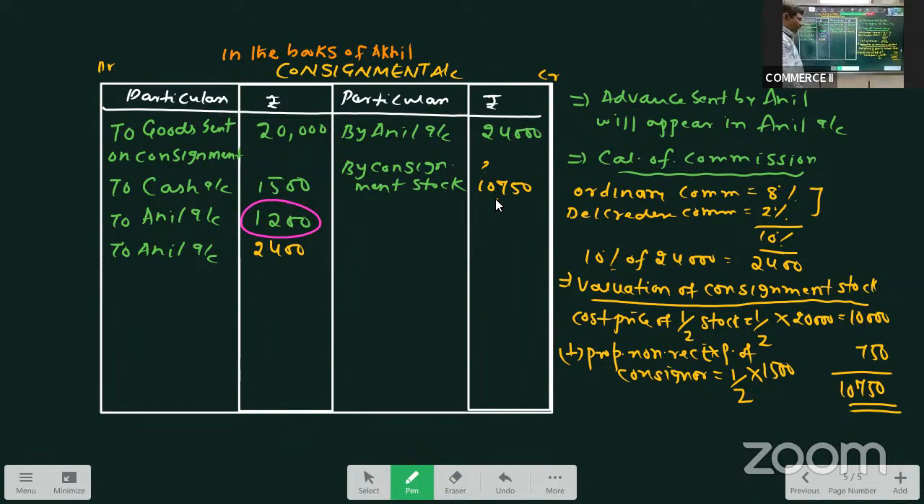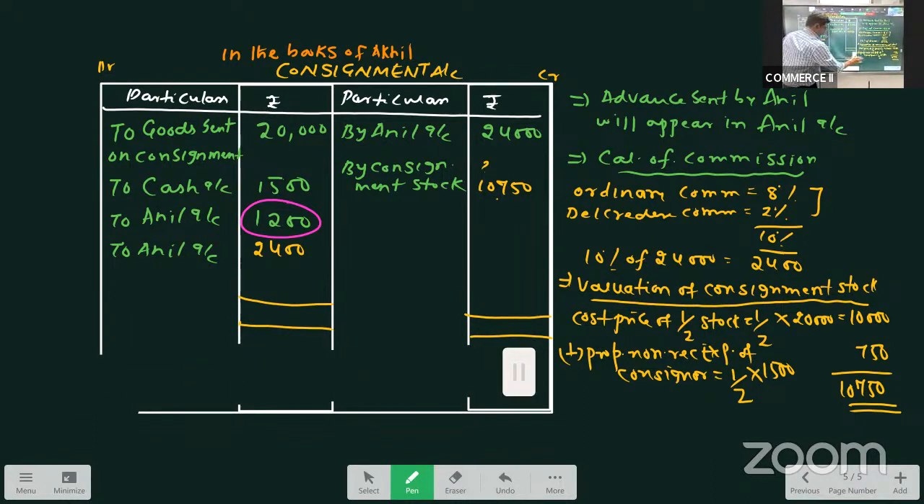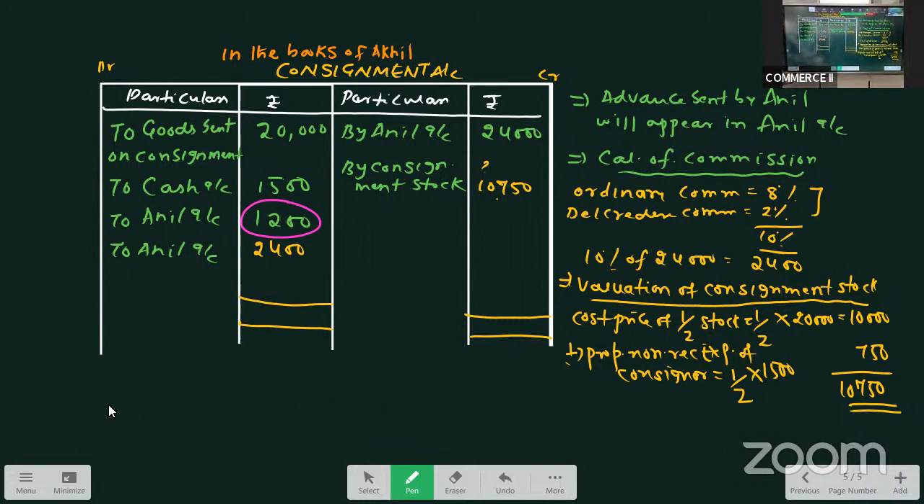So the value of unsold stock is 10,750. And one more entry is given, that is bad debts. So very important, very important. I'll write a note for that.